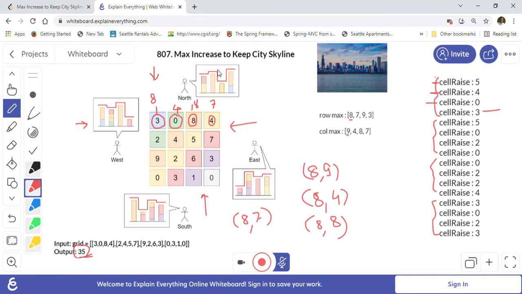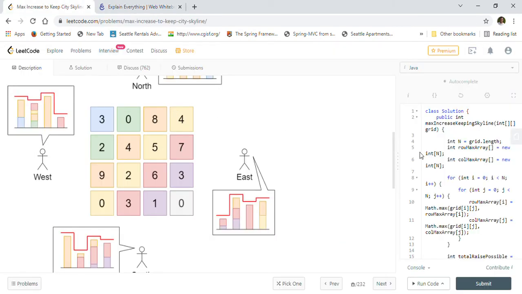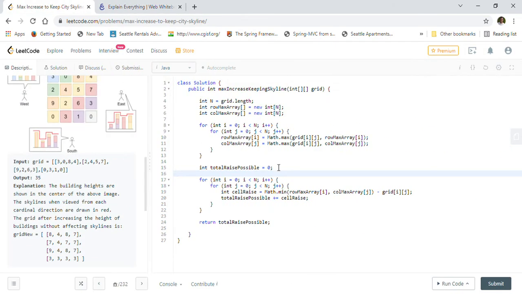So this is how we can solve max increase to keep city skyline. We can increase the buildings at each cell to the maximum possibility like this, without disturbing the existing skyline view, right? So let us go ahead and take an implementation look here.